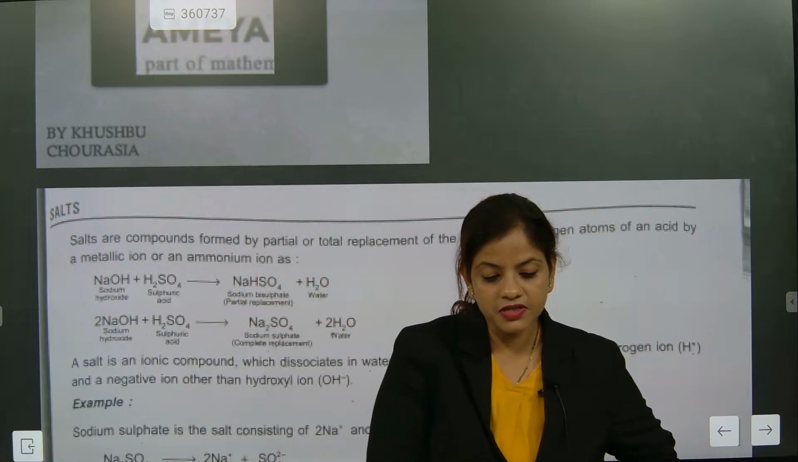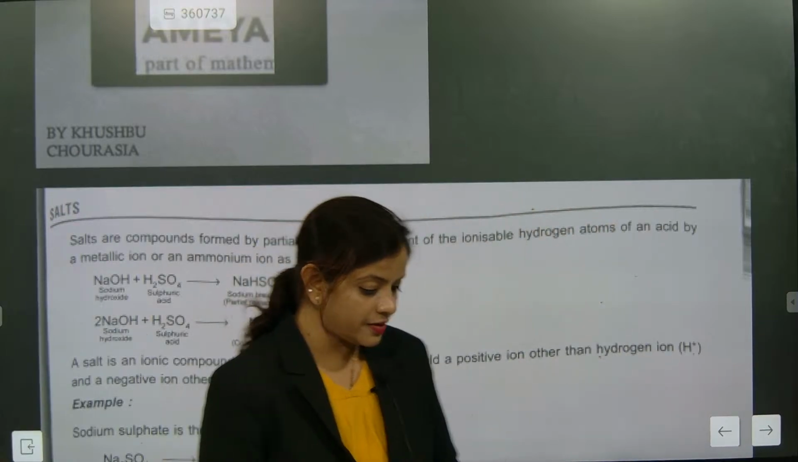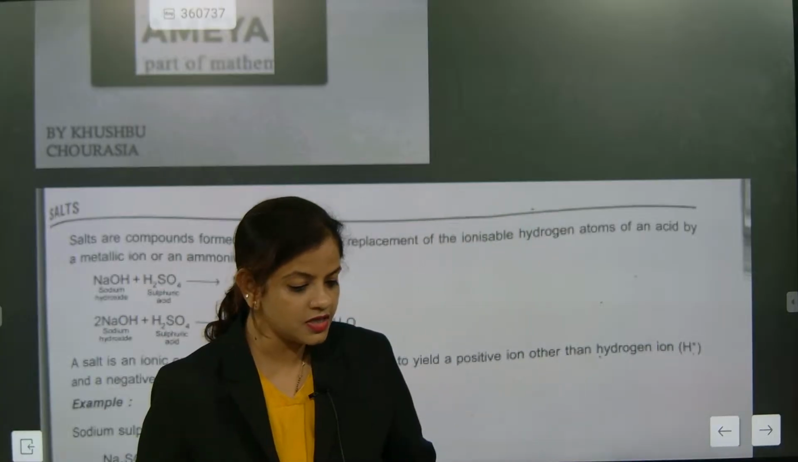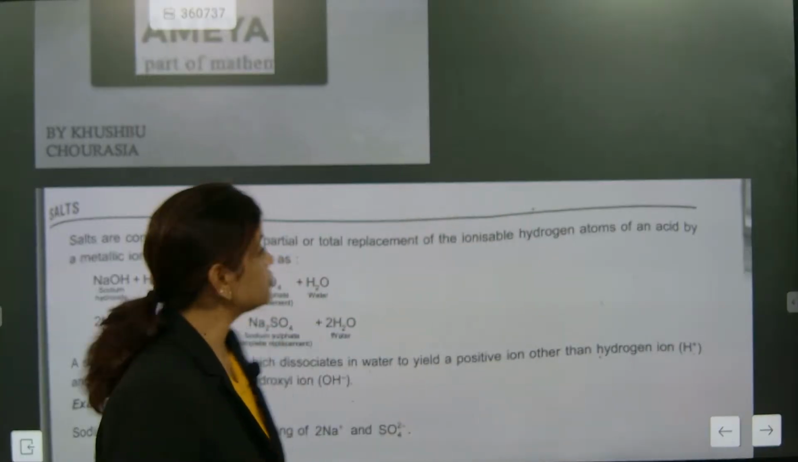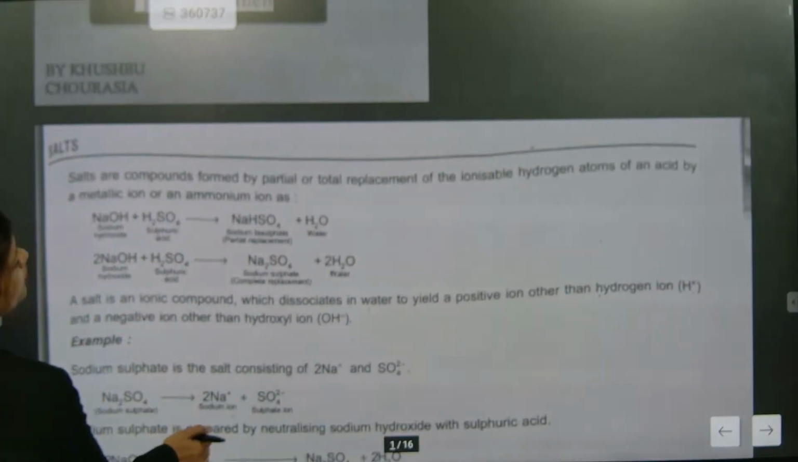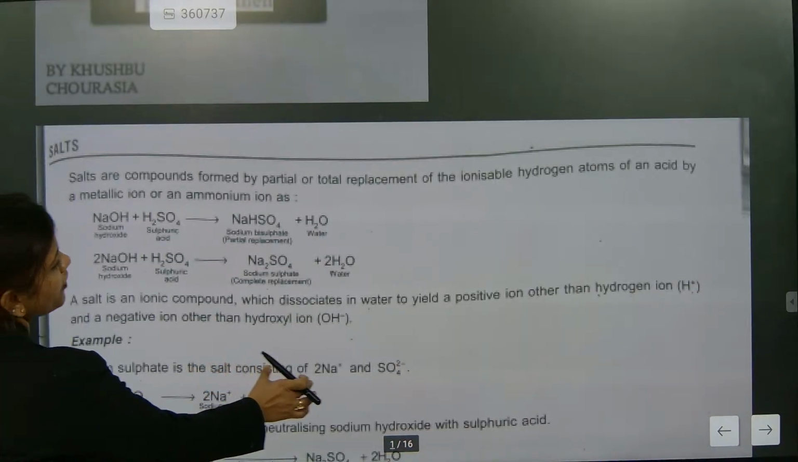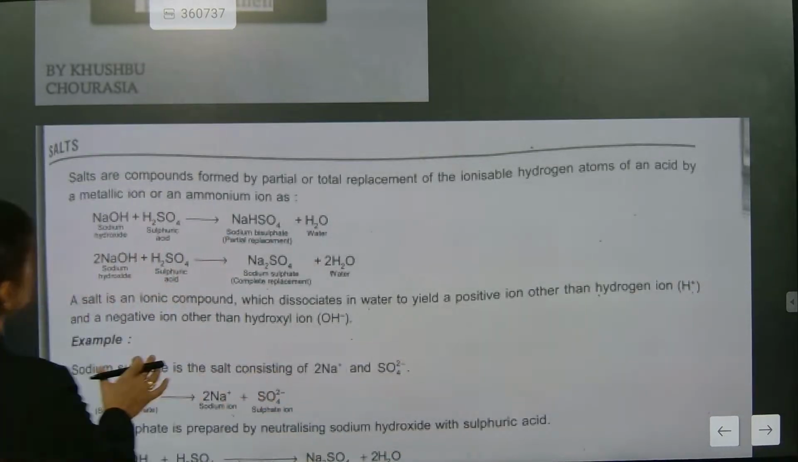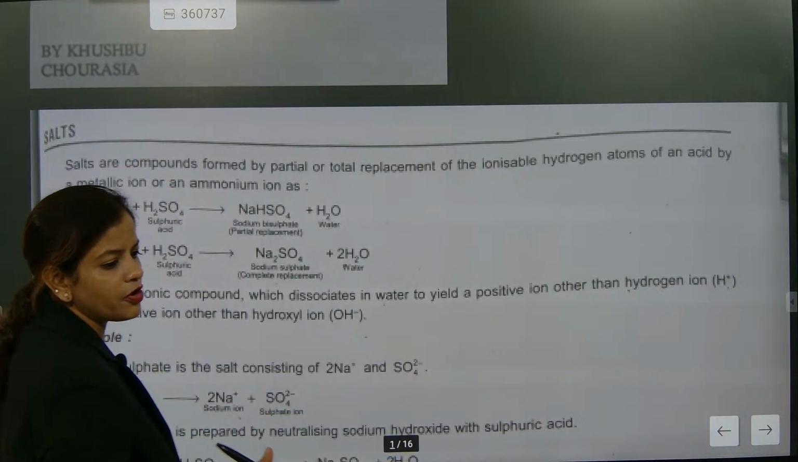Because we have discussed acid and base, now it's time to understand salt. Quickly, we'll start our recap. Salts are compounds formed by partial or total replacement of ionizable hydrogen atoms. So here we know when the salt formation is there.